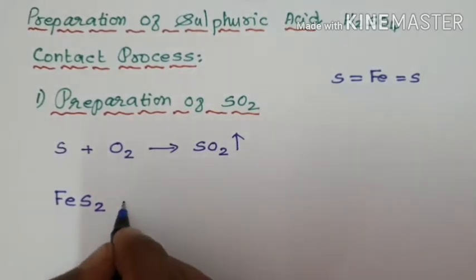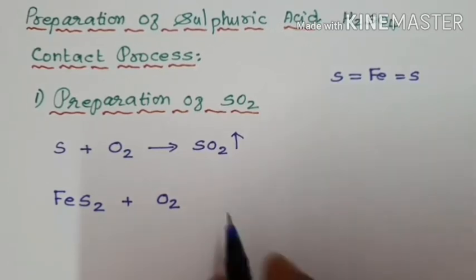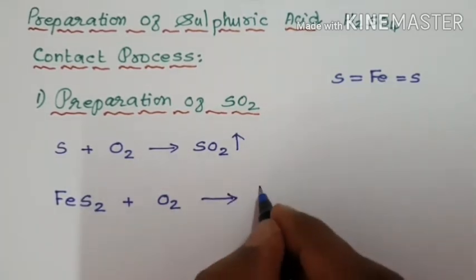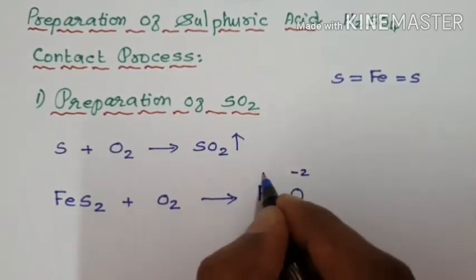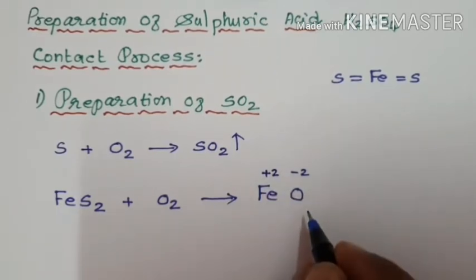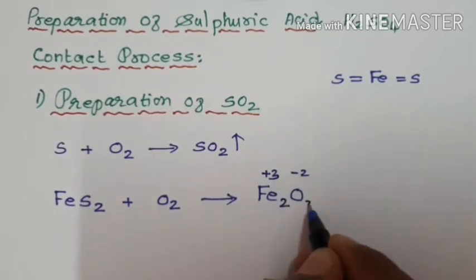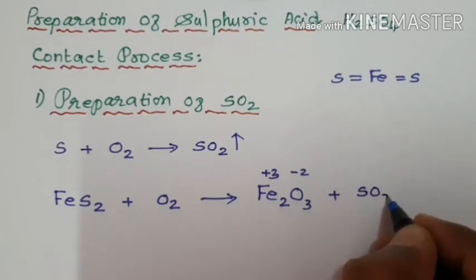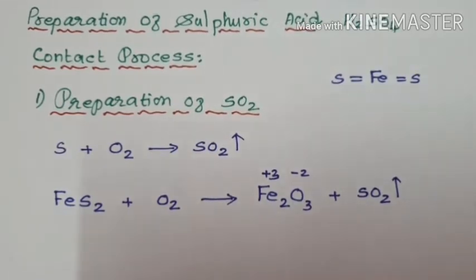FeS2 during roasting. We know roasting means heating the ore in the presence of oxygen. Iron undergoes oxidation from +2 to +3 oxidation state, oxygen is in the -2 oxidation state, and we get ferric oxide Fe2O3 plus liberation of SO2. So these two methods are used to prepare sulfur dioxide in the first step.